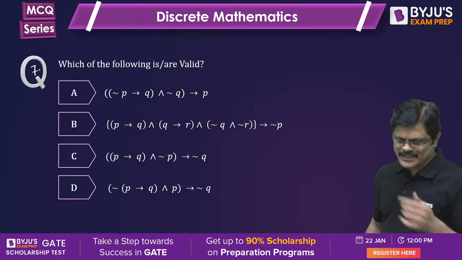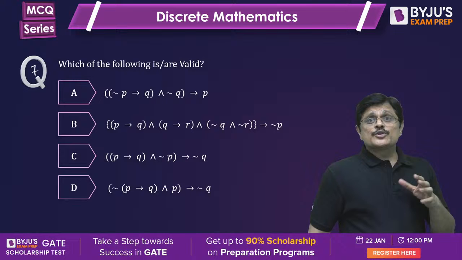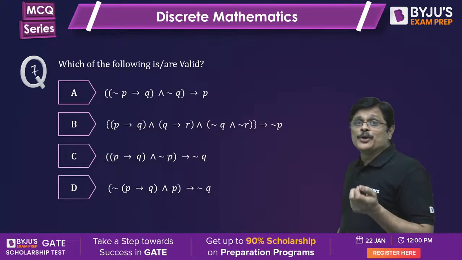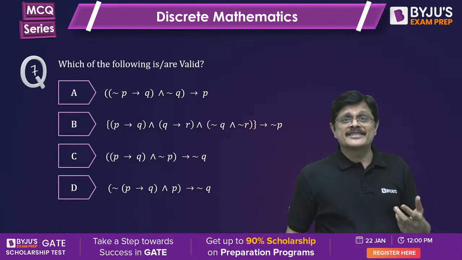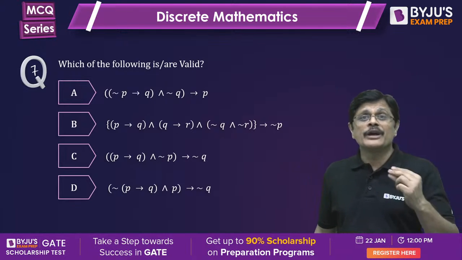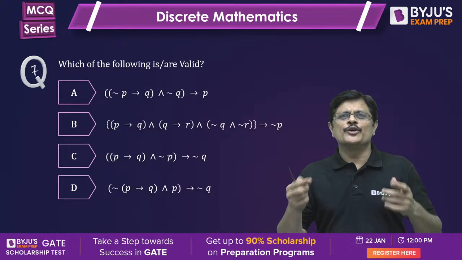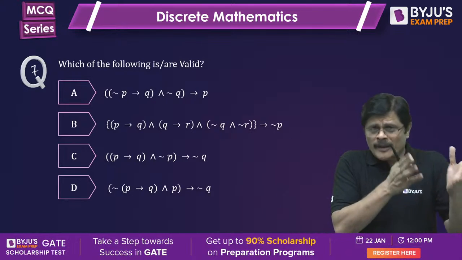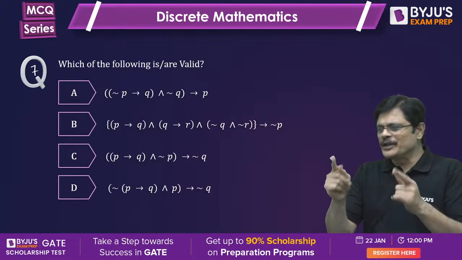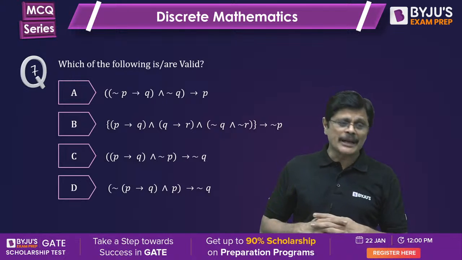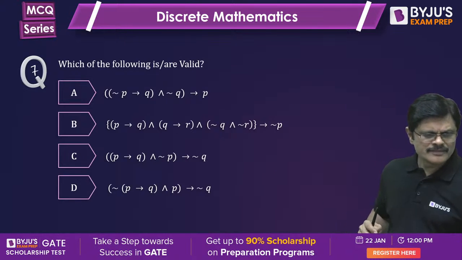Now let us see question number 7. Which of the following is valid? See, my dear friends, when you see implications, you try to check with your rules of inference. Because if it matches with your rule, you can quickly answer that. Instead of doing the tautological method, you can just verify whether it is a proper valid rule of inference or not. Suppose it tallies with your rule of inference, within no time you can answer the question. Hope you understand. All of you able to follow?